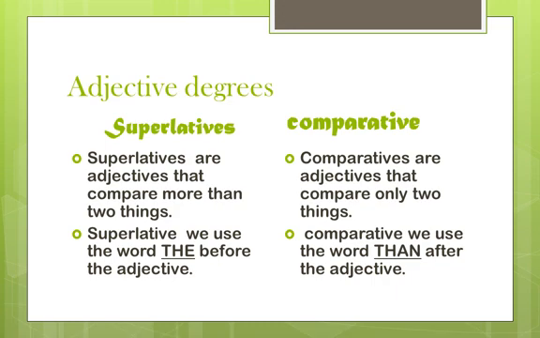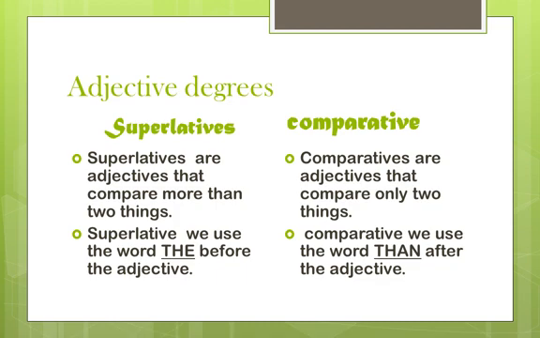Now we are going to see comparatives. Comparatives are adjectives that compare only 2 things. It will compare only 2 things or 2 people only, not more than that. But superlatives compare more than 2 things. Here we compare only 2 things. In comparatives, we use the word than after the adjective. So in superlatives we use the before the adjective. In comparatives we use than after the adjective.